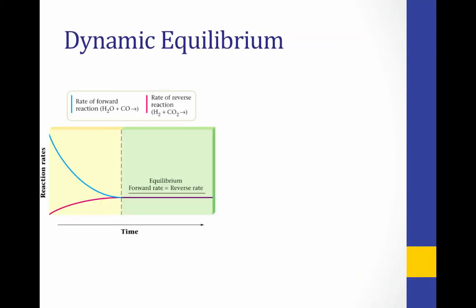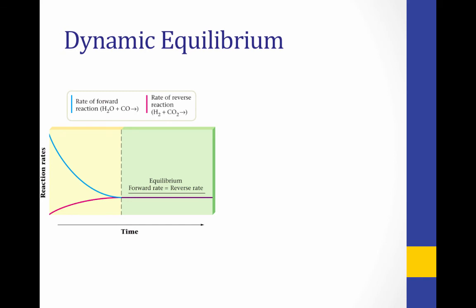Looking at this same information graphically, here we see a graph of reaction rate of the forward and the reverse reaction. The rate of the forward reaction is represented in blue, and the rate of the reverse reaction is represented in pink. Notice that initially, the rate of the forward reaction is very high, and the rate of the reverse reaction is very low.